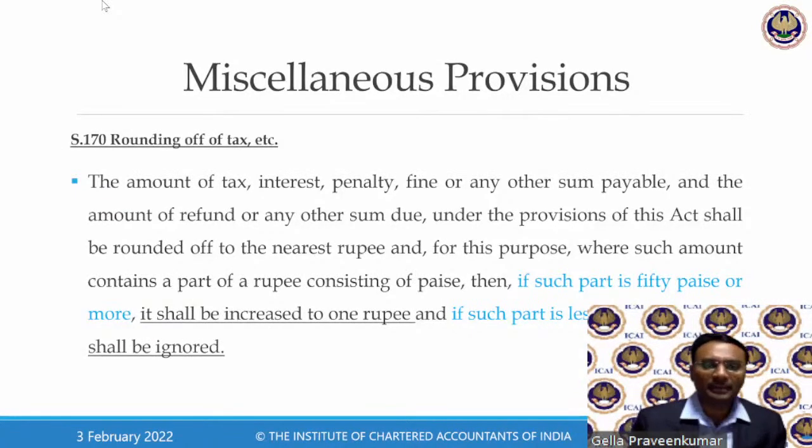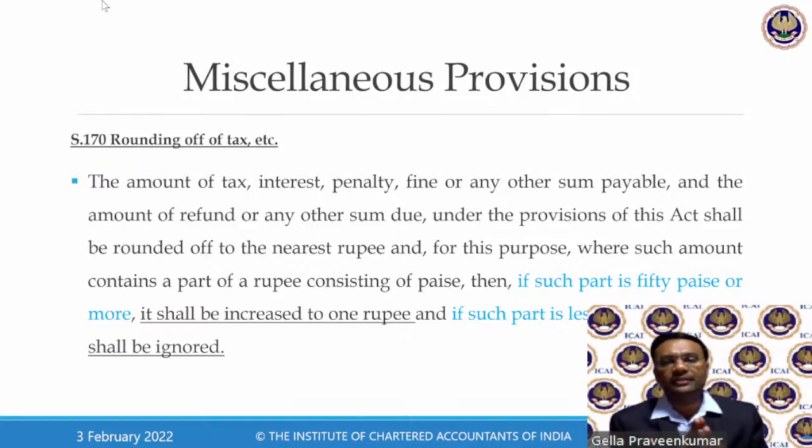Next. Before I go further, there is one question from Namita. Sir, in Section 160, if we give a reply on 30th Jan 2021, but dated 28th June 2021, then can it be treated as a mistake as actually it is received on 30th Jan? This is what happens, Namita.